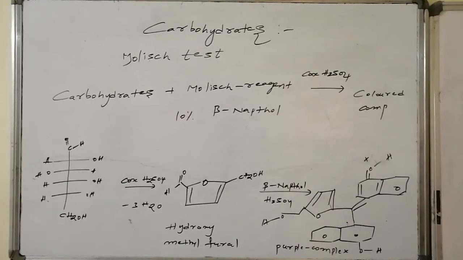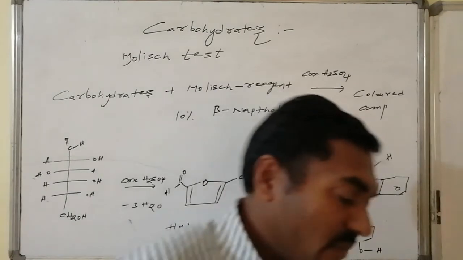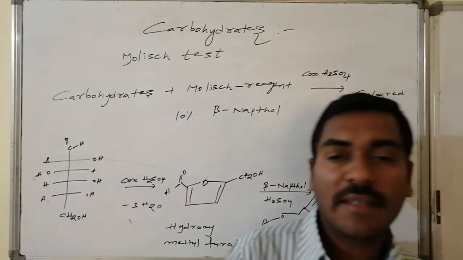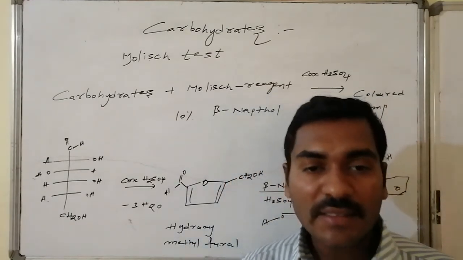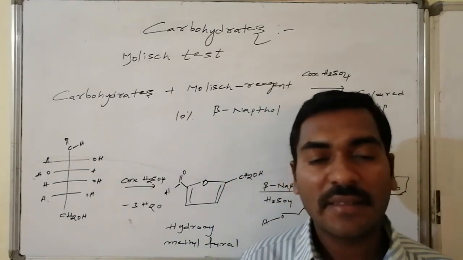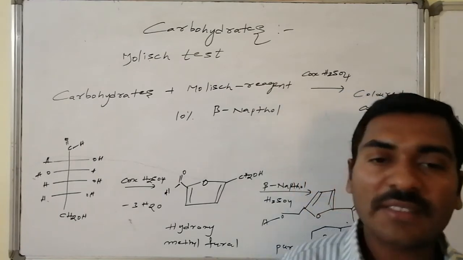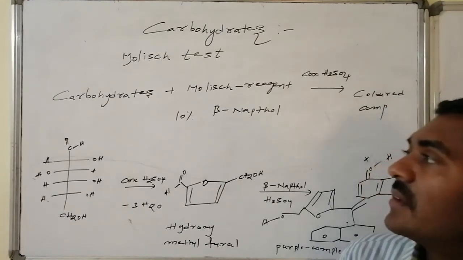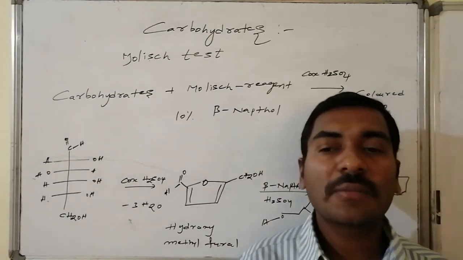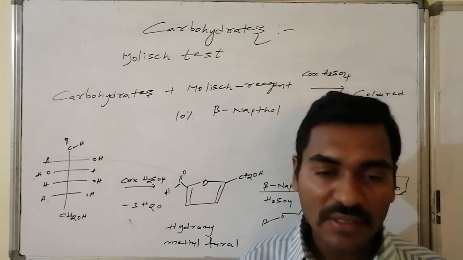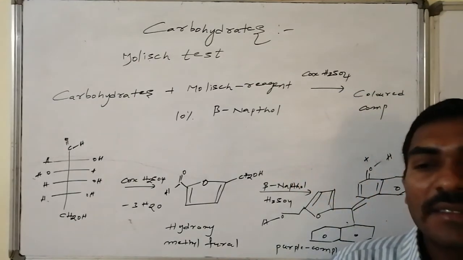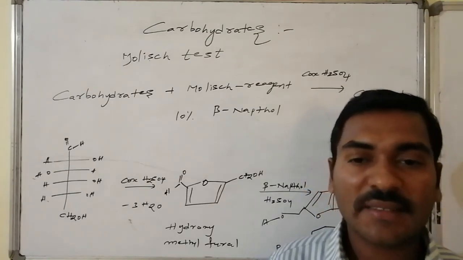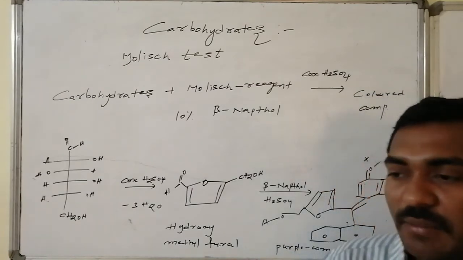The special groups present in organic molecules are carbohydrates, in which polyhydroxy functional groups are present, with the carbonyl as a functional group present in it. These carbohydrates are specially tested by a reagent and the reaction known as the Molisch test, and the reagent is beta naphthol, otherwise alpha naphthol is generally used. Whereas carbohydrates on reaction with the Molisch reagent, that is naphthol, under concentrated sulfuric acid conditions, lead to the formation, in case of glucose, of a purple colored complex, purple colored solution formation takes place.